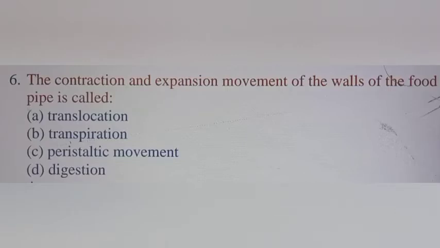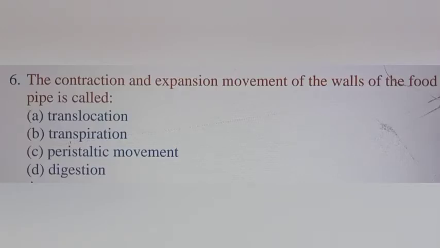The C option, peristaltic movement, is a muscular movement where the muscular food pipe expands and relaxes to move the food in one particular direction, from the mouth to the stomach. This movement we call peristaltic movement.